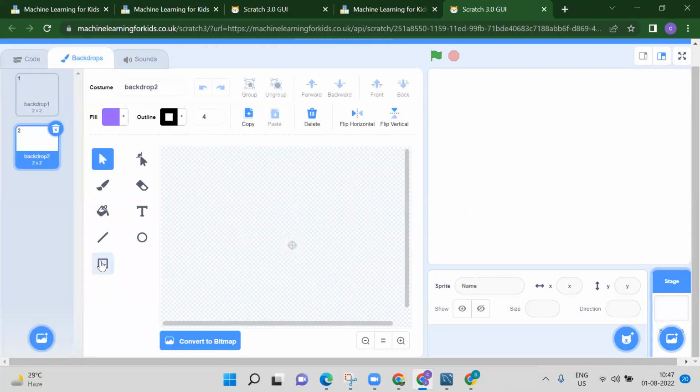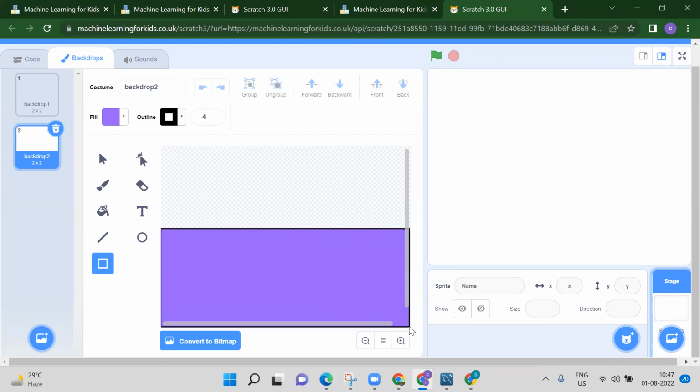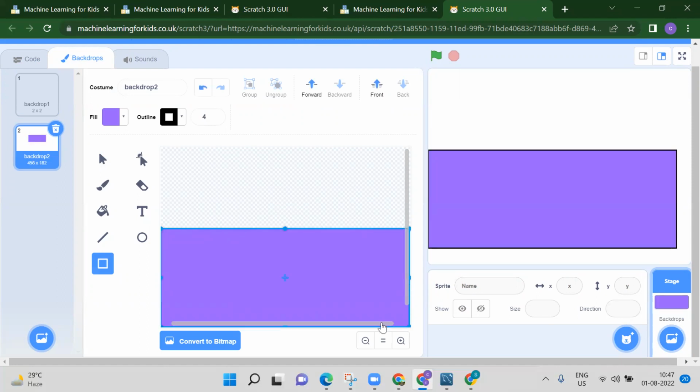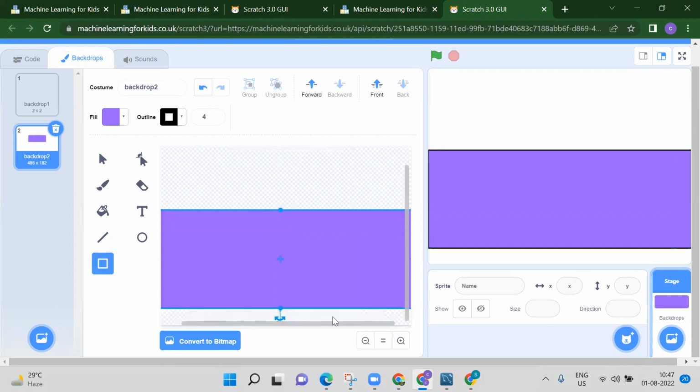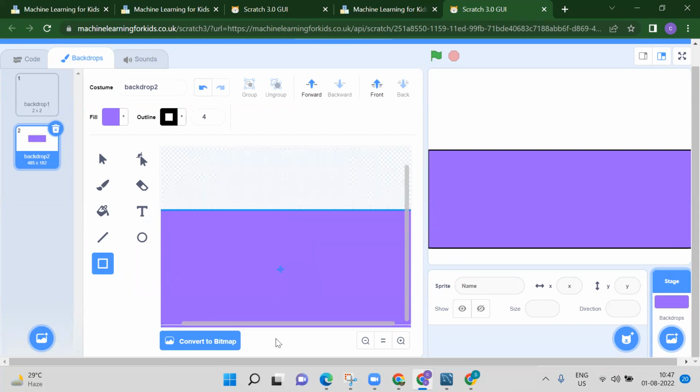So here we have this square. So whatever color you want, you can just drag your square here. Even you can increase this. From here also you can increase.